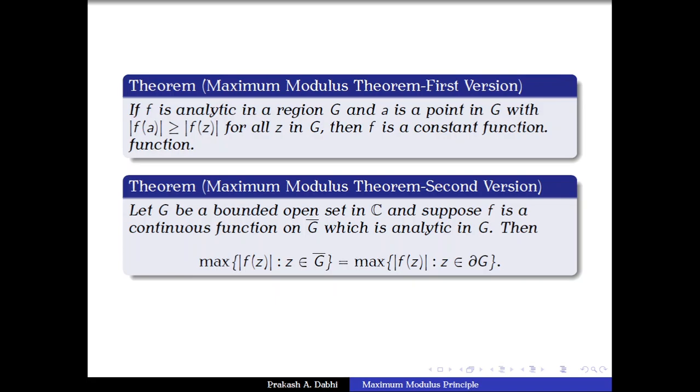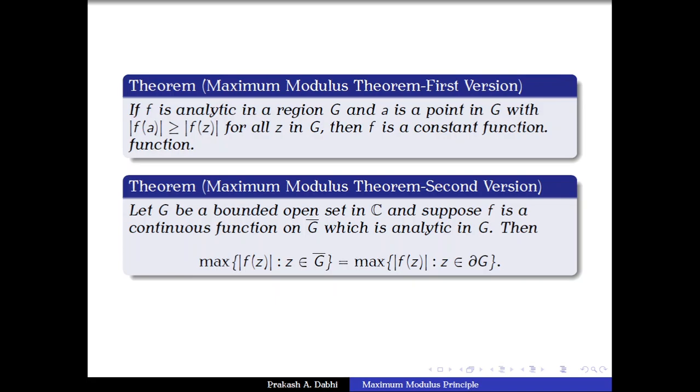Let f be continuous on the closure of G and let f be analytic on G. G being a bounded region means G is a bounded open connected set. f is continuous on the closure of G and f is analytic on G. So if we combine, if f is non-constant, then |f| has maximum only on the boundary but never in the interior.